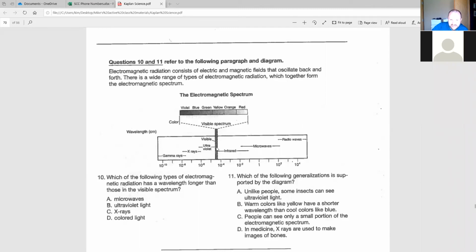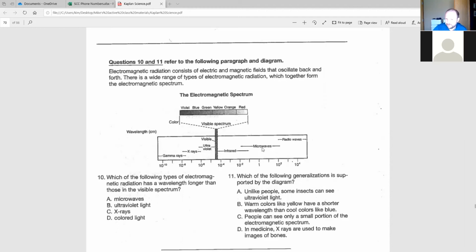So everything shorter than that and longer than that isn't visible to humans, okay? So now it's just a matter of finding which one of those four things is on this side of the visible spectrum. In other words, longer.